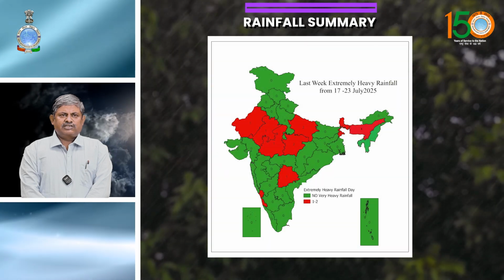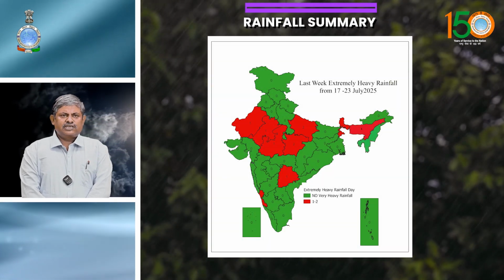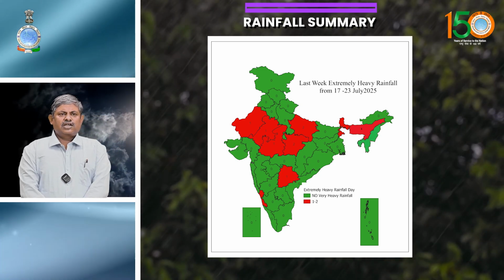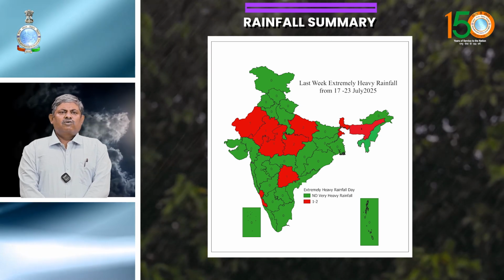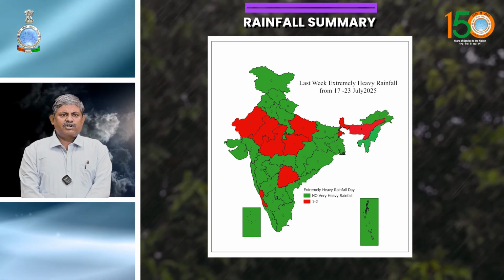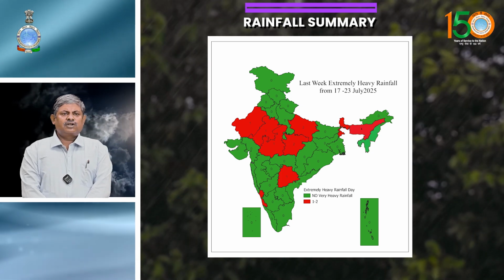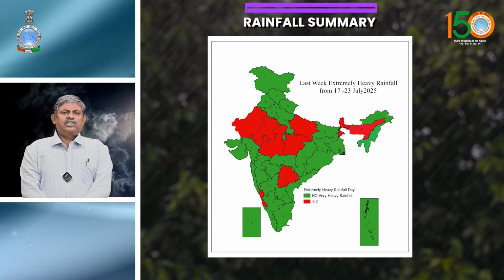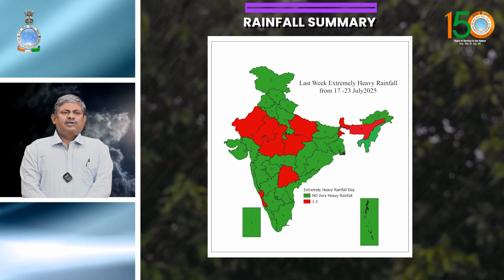If you see the extremely heavy rainfall reports, where rainfall was 21 centimeters or more: on 17 July, in coastal Karnataka, Mulki reported 31 centimeters and Mangalore reported 21 centimeters. Over East Madhya Pradesh, Naigadhi reported 25 centimeters, Mauganj 22 centimeters and Hanumana 21 centimeters. Over West MP, one station reported 21 centimeters, and in East Uttar Pradesh, Chunar reported 24 and Meja reported 21 centimeters of rainfall.